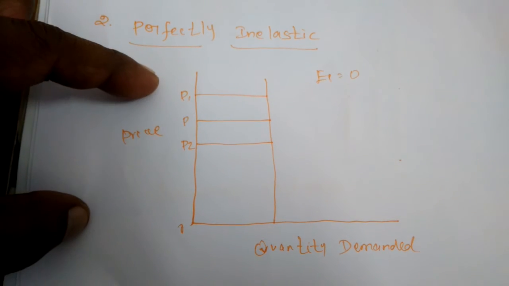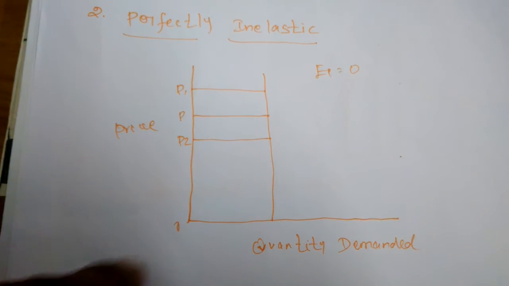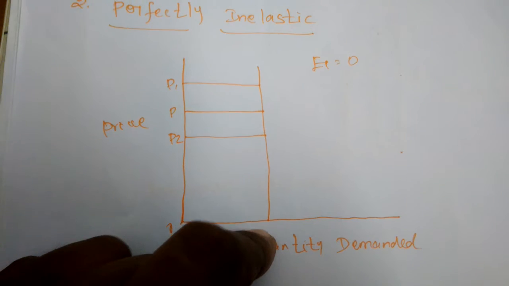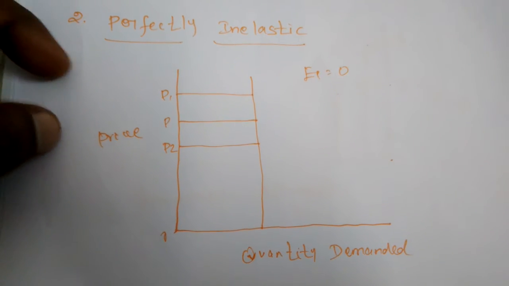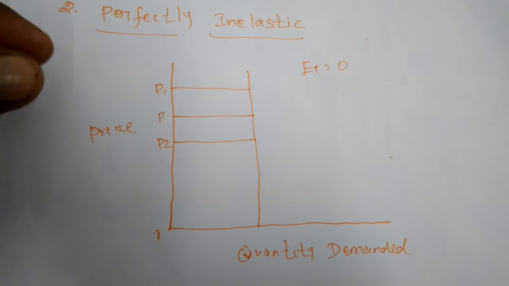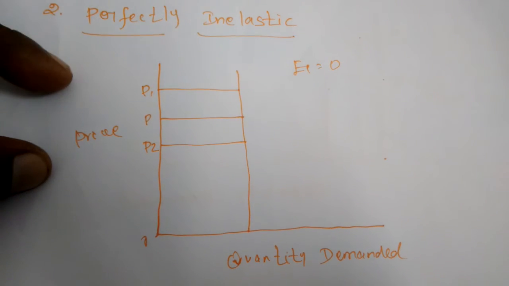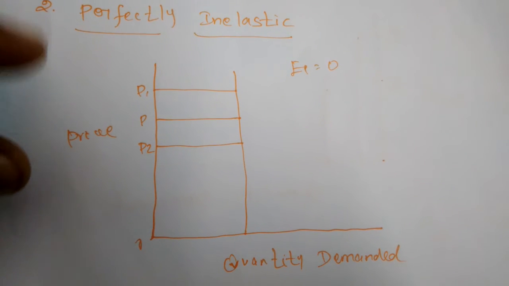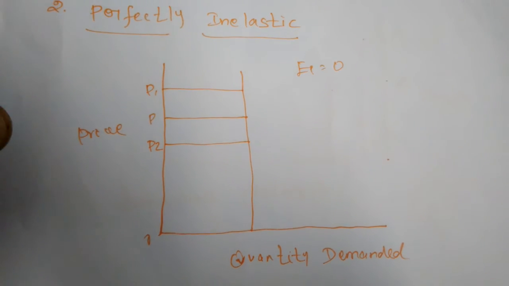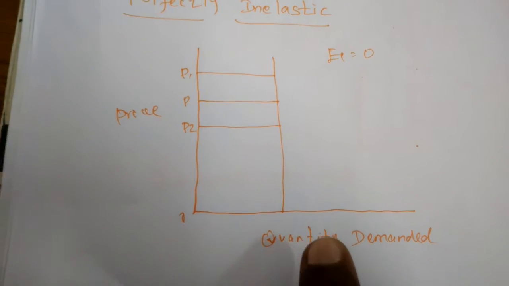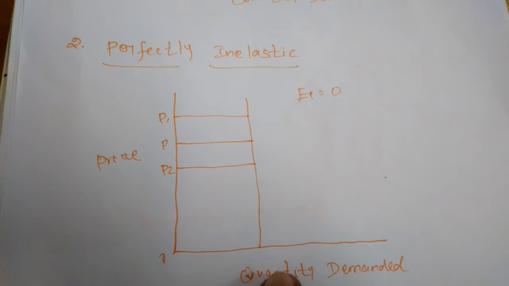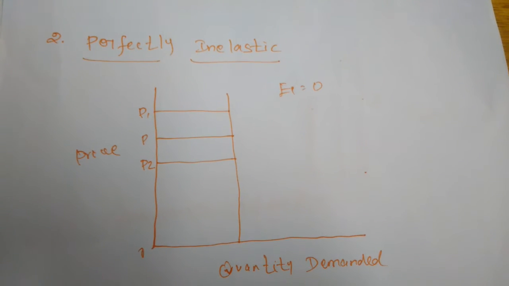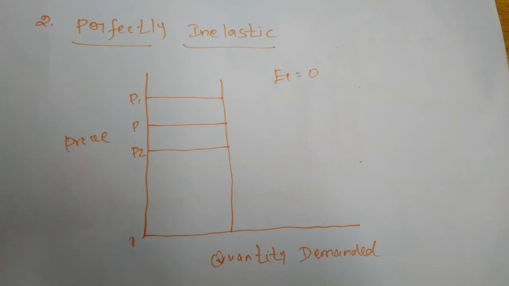So irrespective of the changes in the price of that commodity, there is no change in the quantity demanded. The best example is the tablets. Even if the price of the tablet is increased or decreased, the patient will never buy more or less. They must take the tablet, so they will not consider the price, and the quantity demanded will never change. This situation is called perfectly inelastic, which means there is no flexibility in the quantity demanded of the commodity.